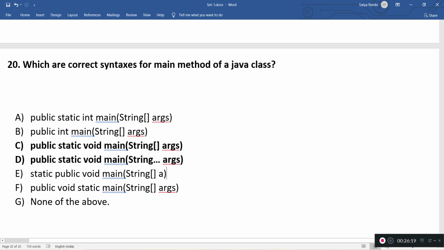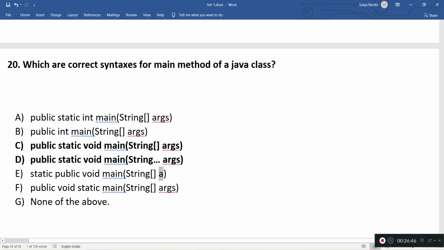And coming to the next one, static public void. Can we interchange, like static public? Yeah, we can interchange public and static. There won't be any issue, and the return type is void. That's perfectly fine. The only change we observe is that instead of args we have a, but does it matter?